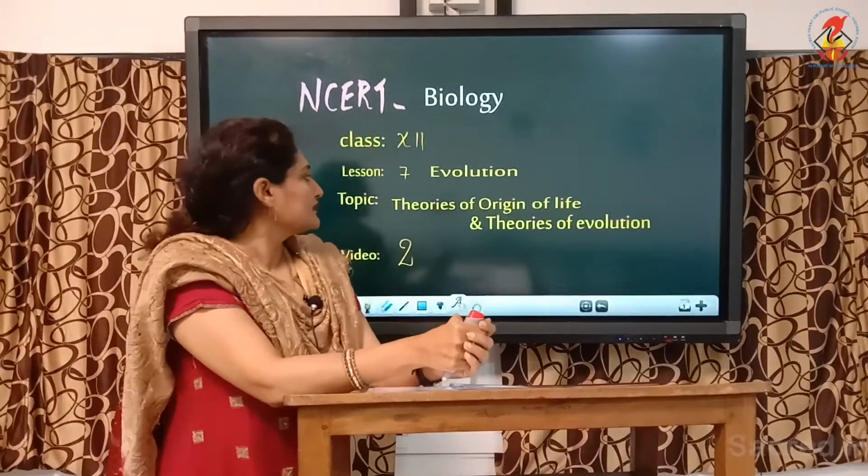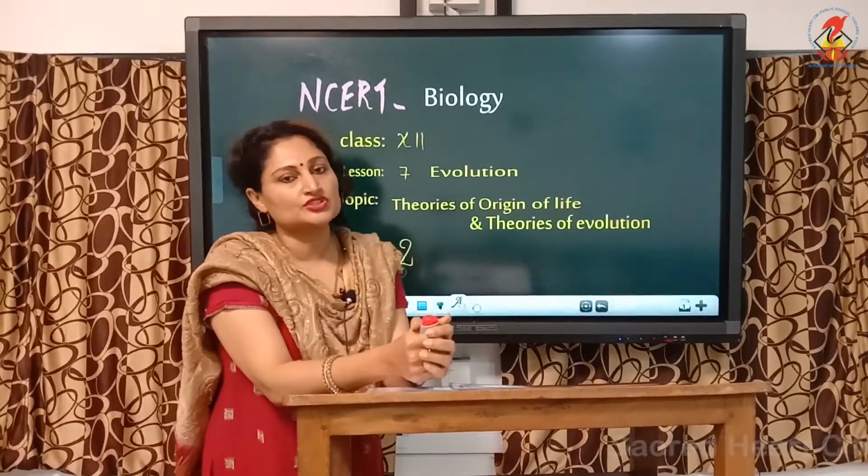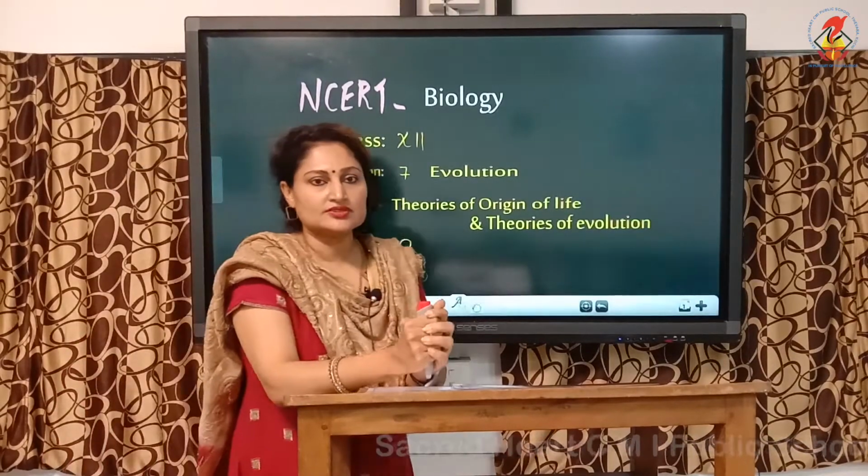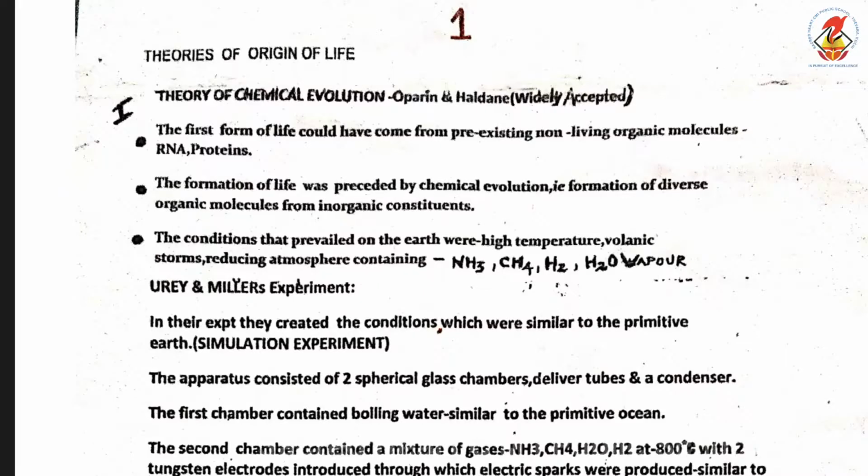Welcome back. The next topic is theories of origin of life and theories of evolution, in the same chapter, chapter 7, evolution. So the first theory, we are going to see the theories of origin of life. The first theory that we are going to study is the theory of chemical evolution put forward by Oparin and Haldane. This is a widely accepted theory.